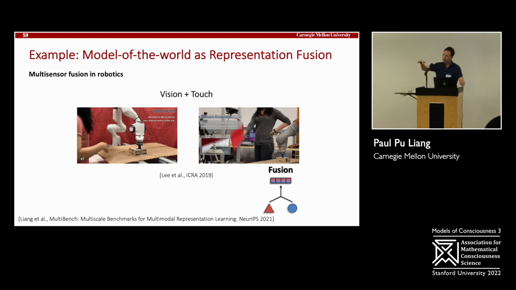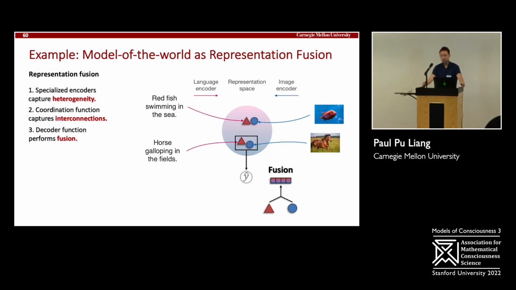Looking at what I see and what I feel and trying to predict how I should manipulate my hands, or robotics, how I should predict the actions of these robots. And essentially how this framework comes into play is that you're going to take all these modalities that you want to fuse into your coordinated representation space and combine them. They're in the same space, you can add them, you can concatenate them, they represent the same semantic meaning, and learn a decoder that performs fusion, that predicts your outputs.